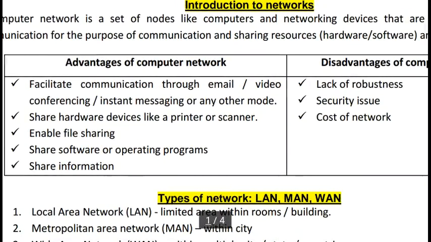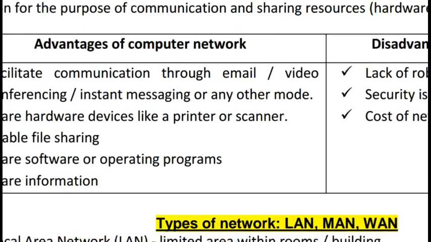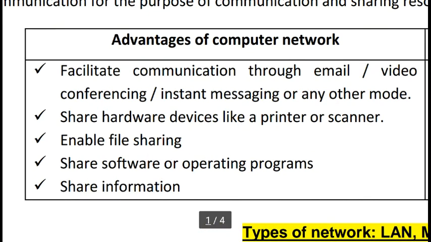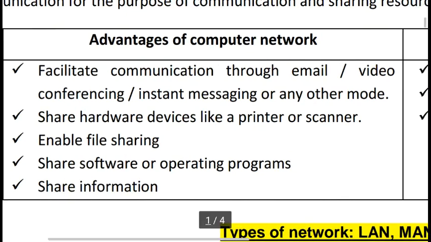Here the advantages of computer networking are: facilitate communication through email, video conferencing, instant messaging or any other mode; share hardware devices like a printer or a scanner, means we can share our hardware resources. It saves our money, enables file sharing, share software or operating system, share information.